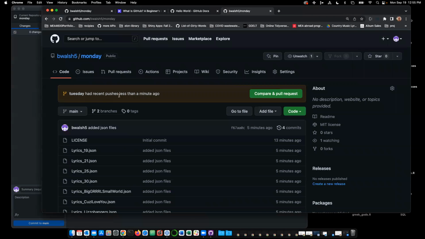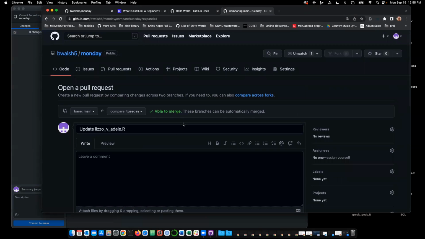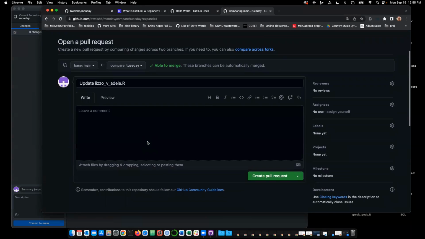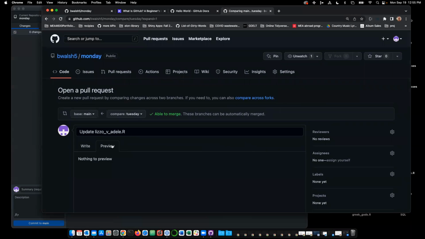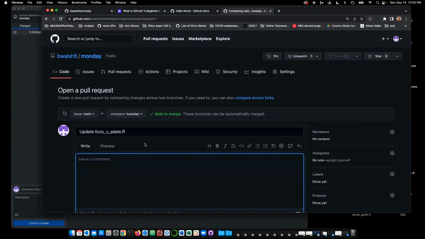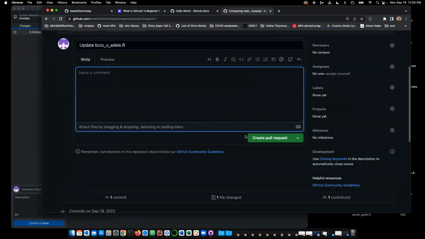Okay, Tuesday had recent pushes less than a minute ago. Compare and pull request. So I created this branch, this copy of Monday, and I added one line, right? And it's saying, all right, here is the original. We're able to merge it. It can't do a preview because it's in R.